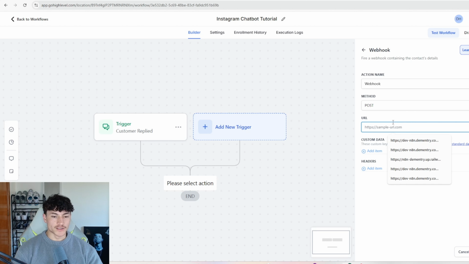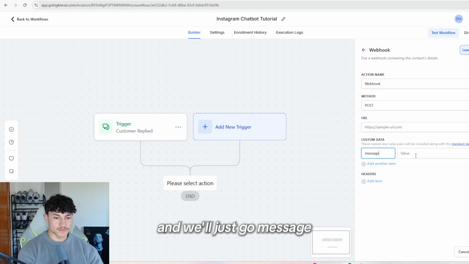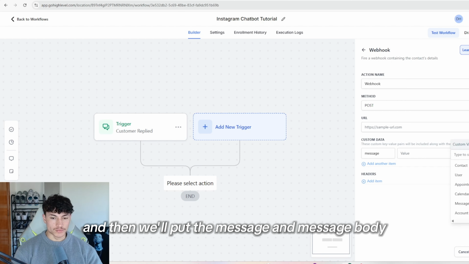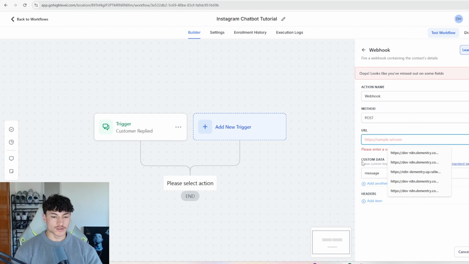and then we're going to need to send it to N8N, but first we'll click on add item in the custom data, and we'll just go message, and then we'll put the message body, and then we'll save the action. We need the URL, so let's go to N8N.